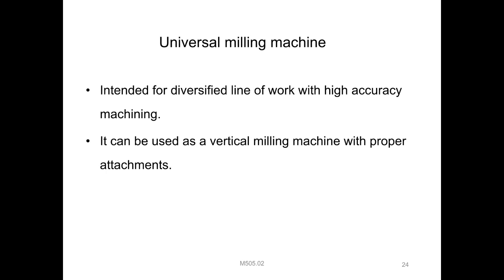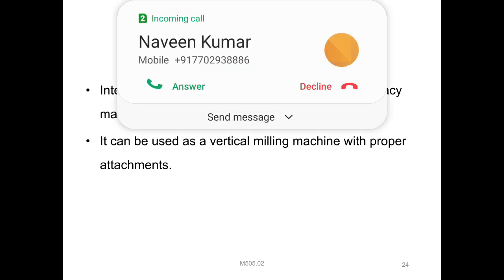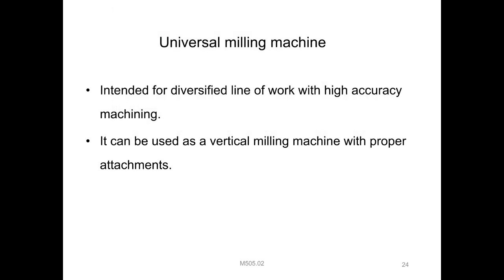A single machine is provided, and it is attached with the help of some attachments, right? With that, we can produce a maximum amount of operations. So it is adapted to various attachments.